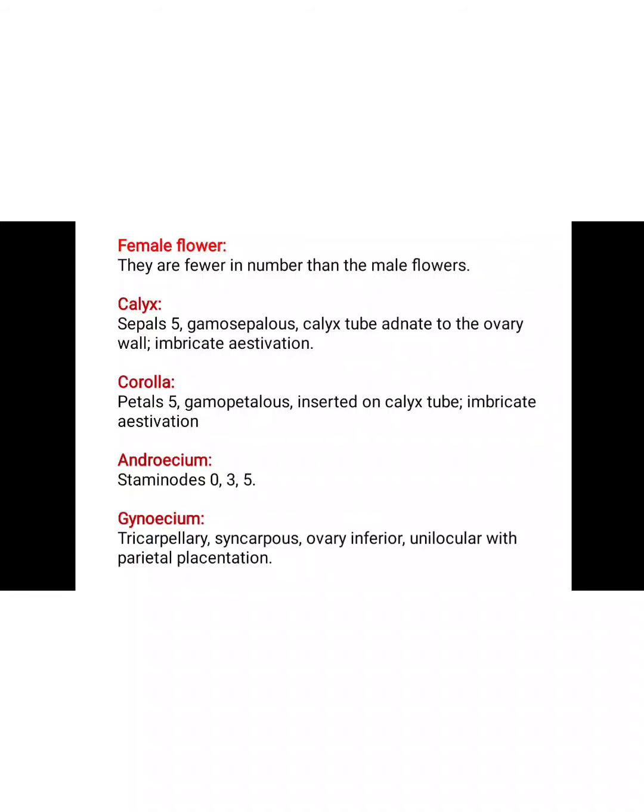Next, the corolla is the same as the calyx. The petals are 5, gamopetalous, inserted on the calyx tube, and the estivation is imbricate. It means the corolla is inserted on the calyx tube, attached on its inner side. Then the androecium: staminodes present or absent. It means in the female flower the stamens, the androecium, are absent, but sometimes the stamens are converted into rudiments, called staminodes.